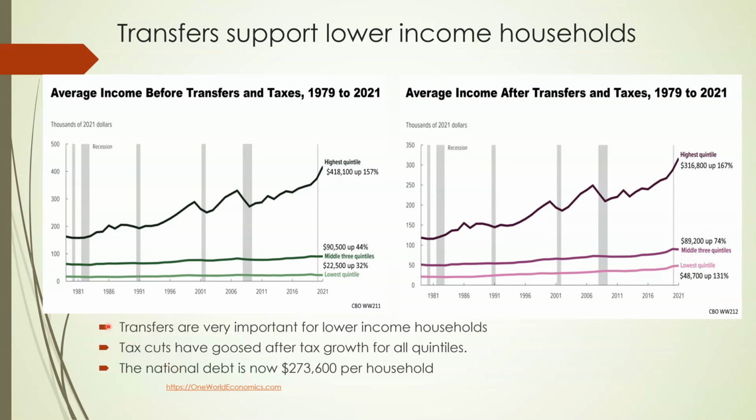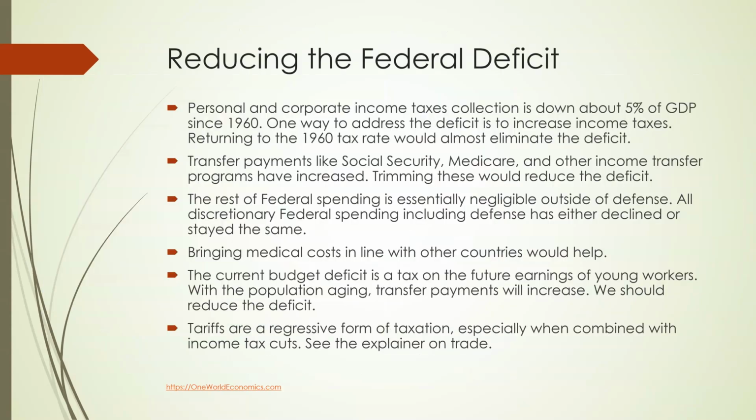So, as we've just said, transfers are very important for low income households. Tax cuts have goosed after tax growth for all quintiles, but that's come at a cost. The national debt is now $273,600 per household. Reducing the federal deficit: personal and corporate income tax collection is now down about 5% of GDP since 1960. One way to address the deficit is to increase income taxes. Returning to the 1960 tax rate would almost eliminate the deficit.